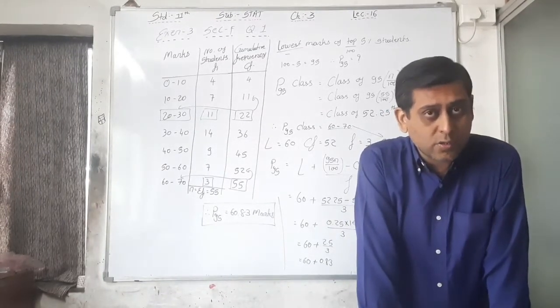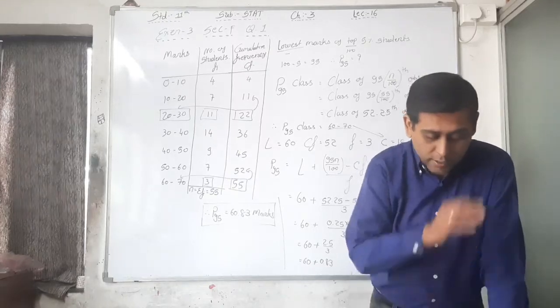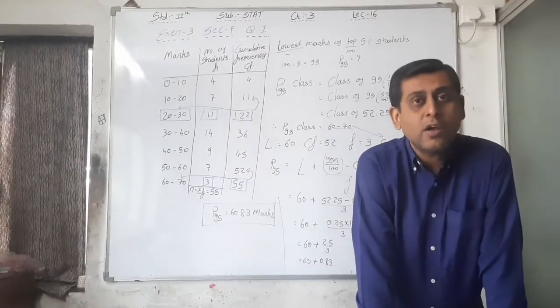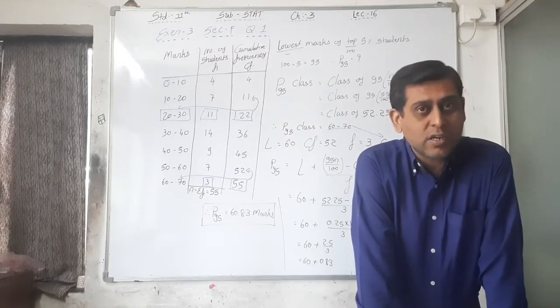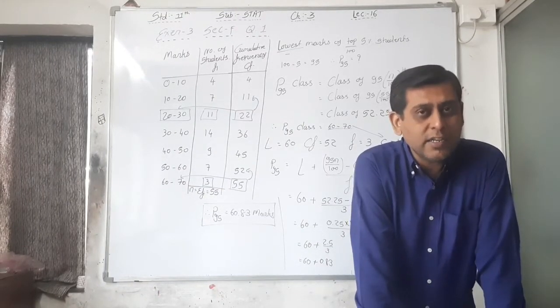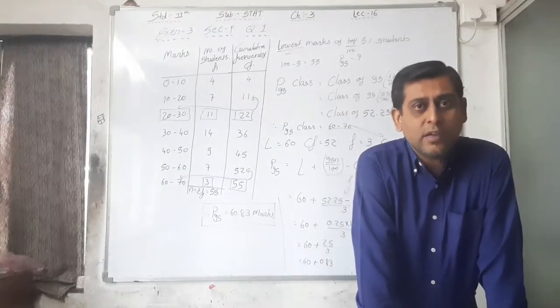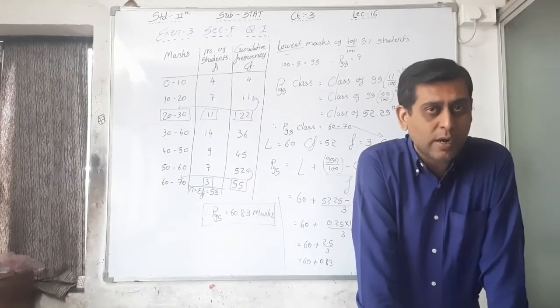Whichever brand has the highest mean is better. You have to write that down.